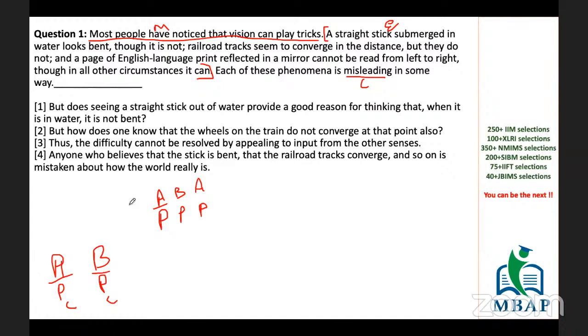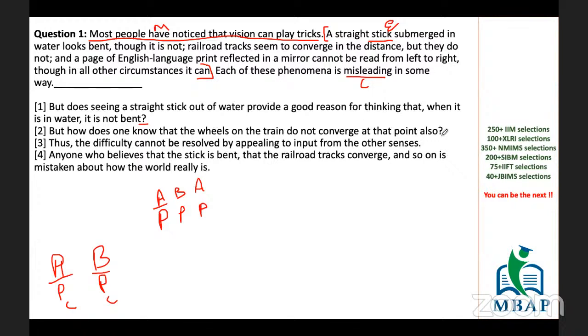First says, but does seeing a straight stick out of water provide a good reason for thinking that when it is in water it is not bent? Okay, so there can be multiple reasons to eliminate one single option. I have two reasons here. First of all, my main focus is not only on the stick. It is only one of the examples. So my last sentence cannot come up with something random, which is only giving an example. Second reason is it has a question mark. It means if I'm asking a question, it needs an answer. Otherwise, I cannot leave a passage with simply a question mark. I need an answer for that.